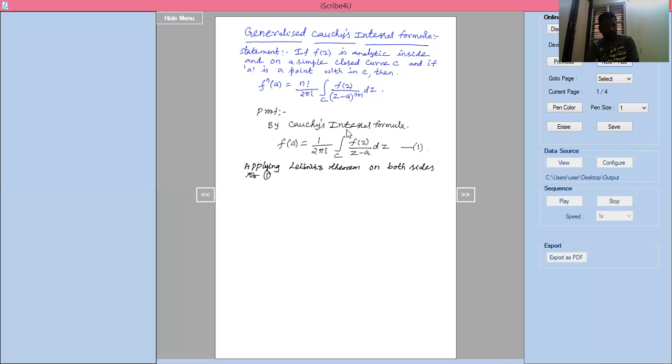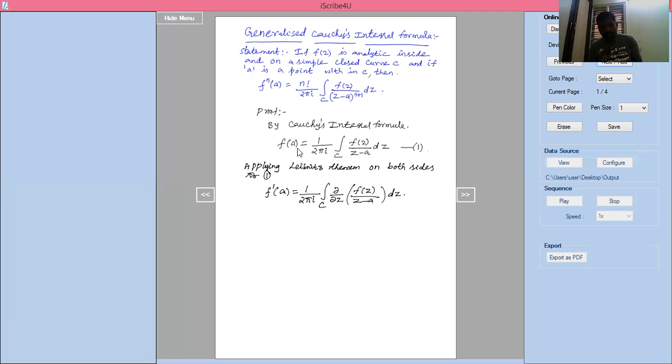So here two variables are there, one is z, another one is a. On the right hand side we have to apply partial differentiation, while on the left hand side only ordinary differentiation applies. Now, differentiation of f of a is f dash of a, equal to 1 divided by 2 pi i into integration of C into dou by dou z of f of z divided by z minus a into dz.